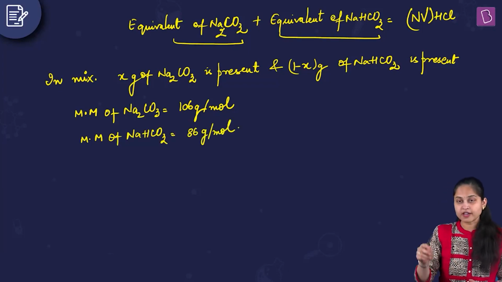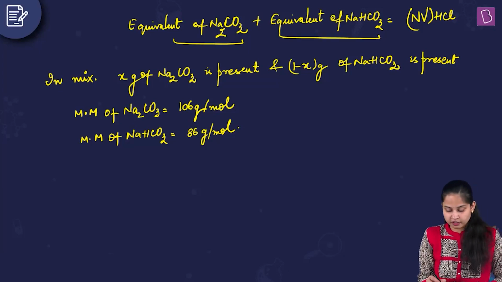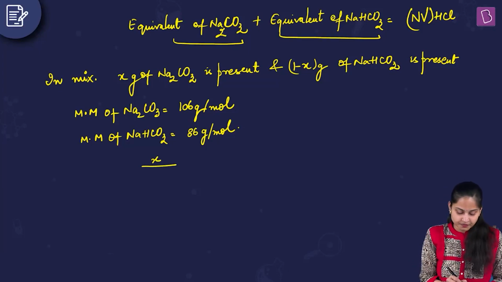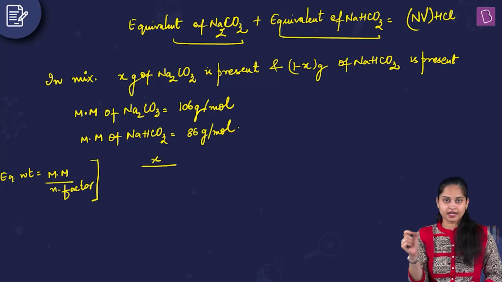Clear? So if I want to calculate the equivalent of Na2CO3, it will be the given weight divided by equivalent weight. And what is equivalent weight? Equivalent weight is equal to molar mass upon N factor. That's why I calculated the N factor for Na2CO3 and NaHCO3.